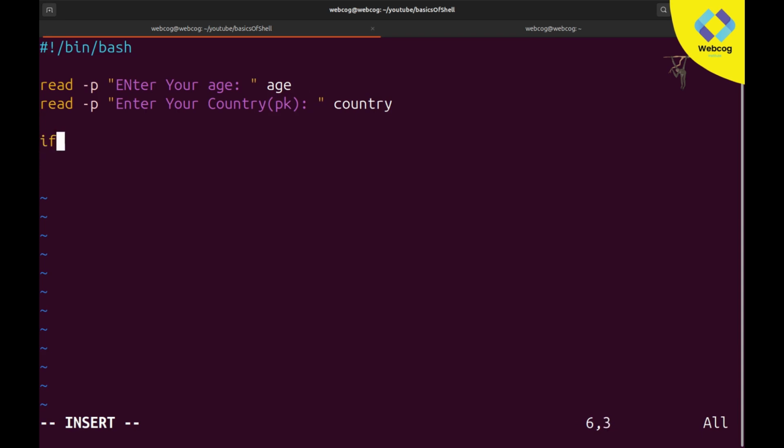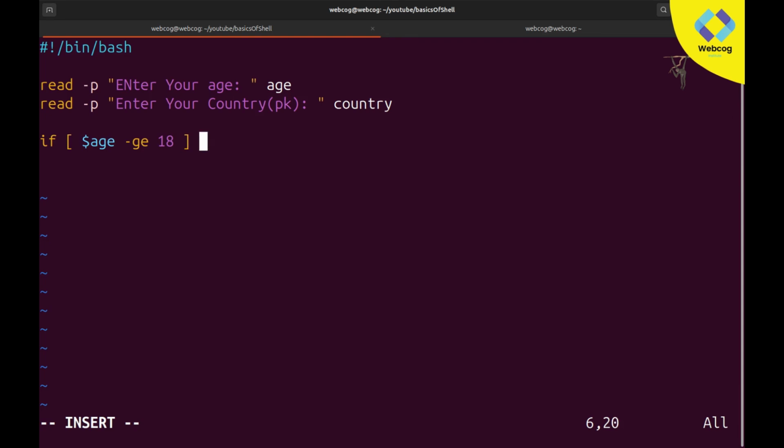So now we are taking two things, age and country. So let's make a condition: if, space, $age -ge 18. Like if the user's age is greater than or equal to 18, this will be our first condition. Now we need to write the second condition. So our logic is that the user can only vote if he is Pakistani and his age is over 18, then he can vote. I want both conditions true.